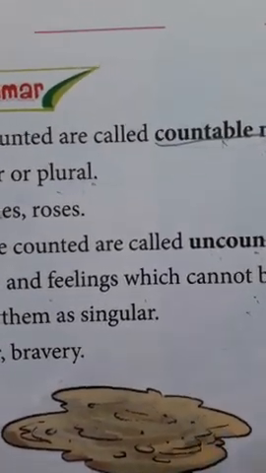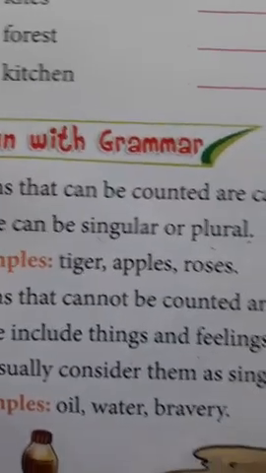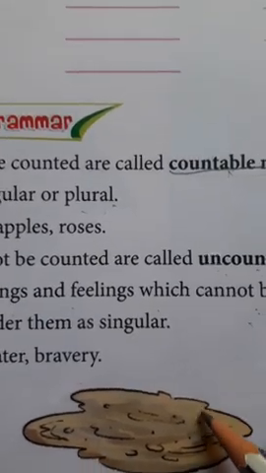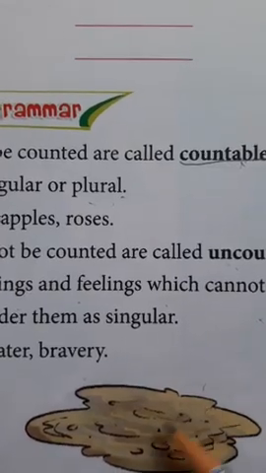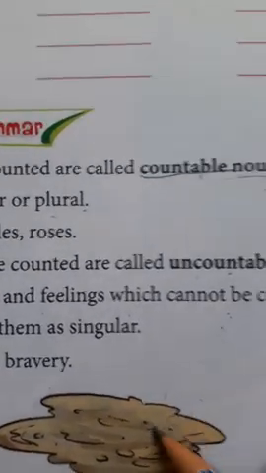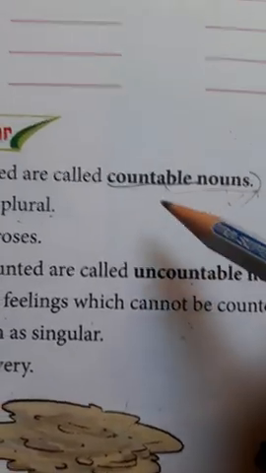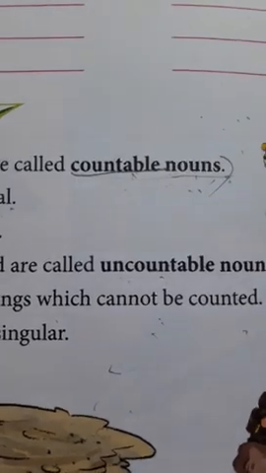Can we count it? No. Can you count this oil? No, because it is considered as a whole together. We can't count it in numbers, 1, 2, 3 like this. So this is uncountable. The things which we can count are countable, and those which we cannot count are uncountable.